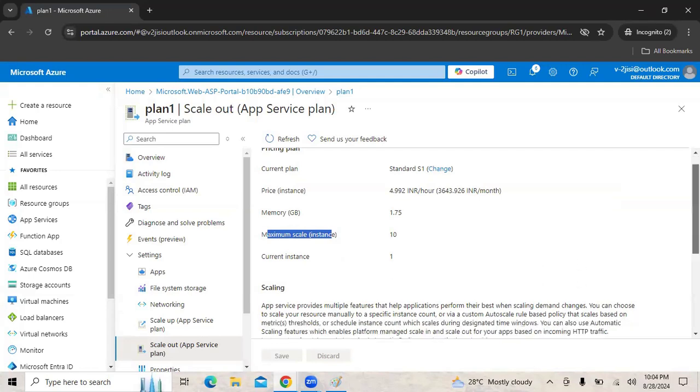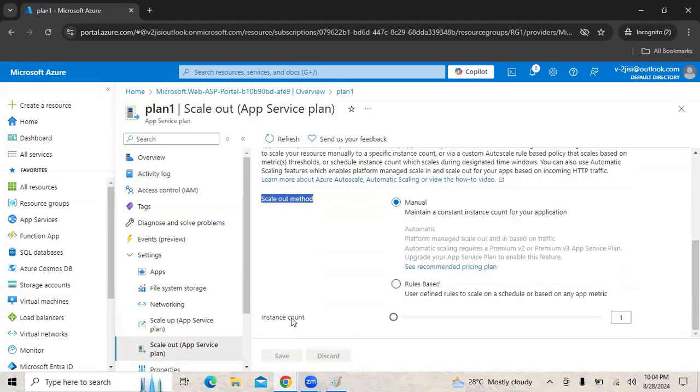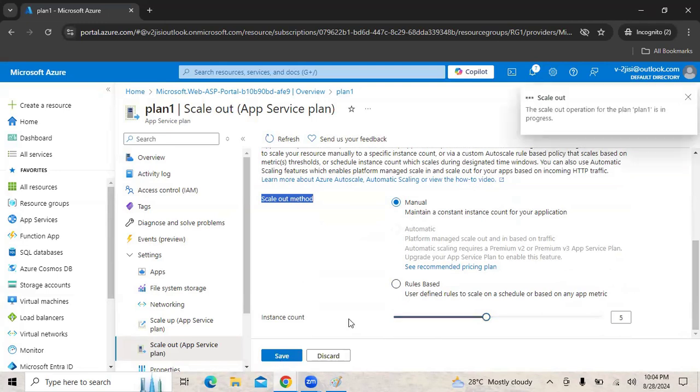So if we see here, it says scaling. What is the scale out method? Manual. Let's say the traffic is increasing and we want to increase the instance count from 1 to 5. So we can simply increase the count from 1 to 5 and we can say save. So what will happen in the background? 4 more instances will be deployed.